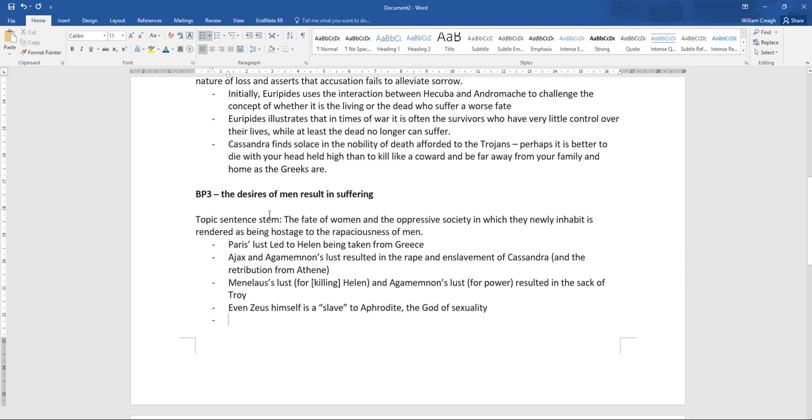So I think that we can talk about how Talthybius, even though he shows regret for the actions that he has to perform, the fact that he does them anyway speaks to his blind faith in the leaders that he follows, the Greeks, the men that he takes orders from. The fact that he's able to do these terrible things to the women of Troy makes him just as guilty as those in charge. So I'm going to write a little note about that right now.